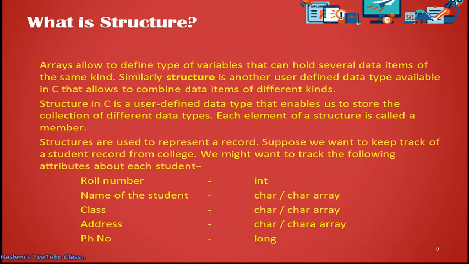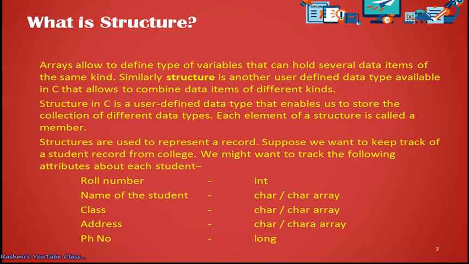Fine, let's continue. Here one example is given. Structures are used to represent a record. Why? Because a structure can keep different types of values, that's why we can say it can represent a record. So what is a record? Suppose there is a college and we want to keep track of a student record, meaning some of the data for a student. A record is nothing but a collection of data.